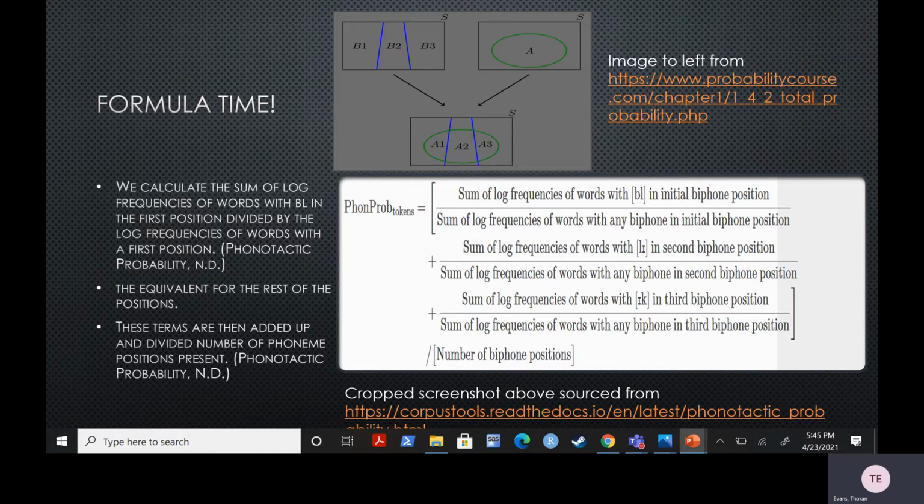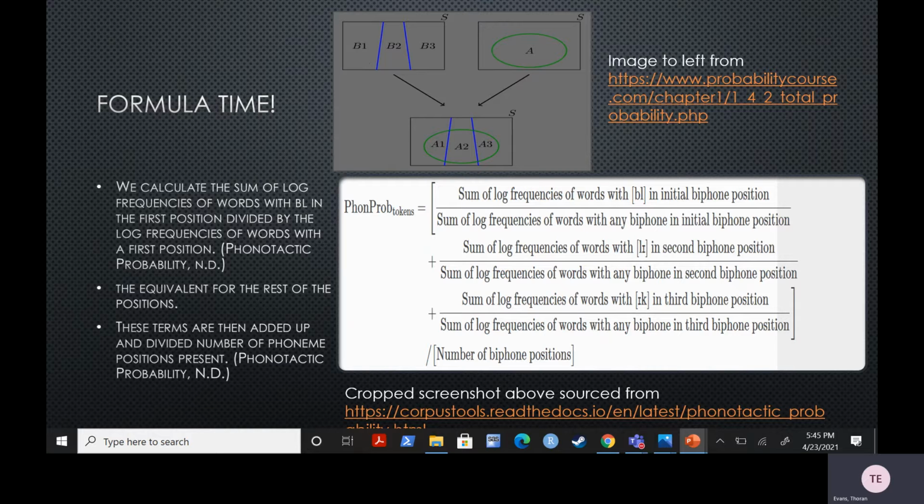Each term calculates the phonotactic probability of one phoneme position by taking in the numerator the sum of the log frequencies of words with the specific cluster in a specific place. And then it divides it by the sum of the log frequencies of words that just have that phoneme position present. So for example, the bottom is sort of like the larger overlapping event A. And bl being in the first position might be termed as an event A and B1, where B1 is the event where bl is in that phoneme position.